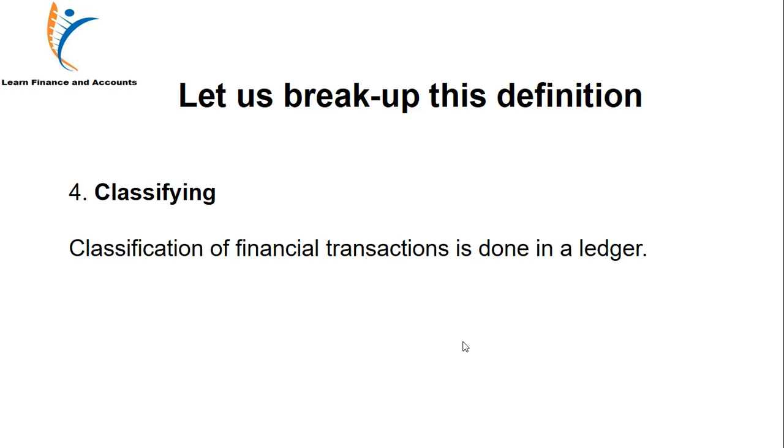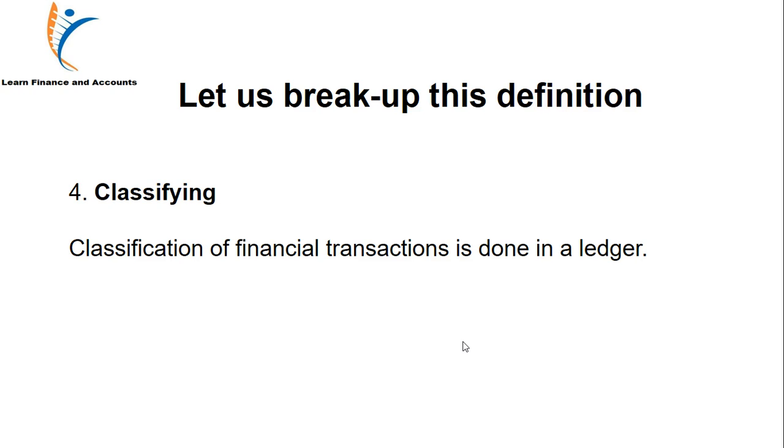Fourth is classification. Classification of financial transactions is done in another book, which is called a ledger. Now why two books? Earlier there was a journal and now there is a ledger. So we have to write the transaction in a journal, then we have to classify the transaction in a ledger.